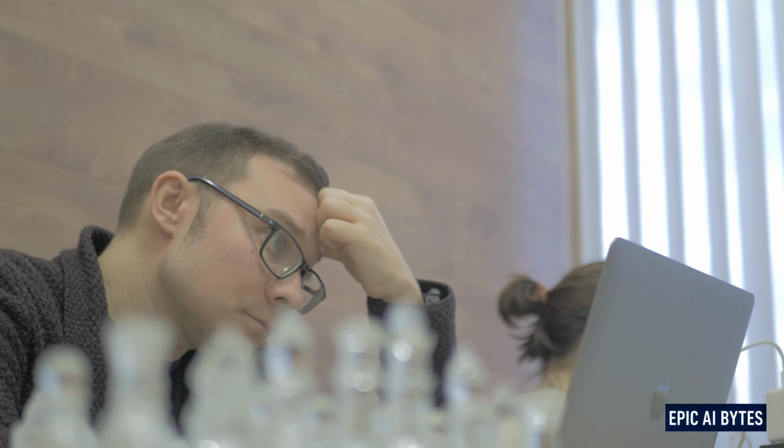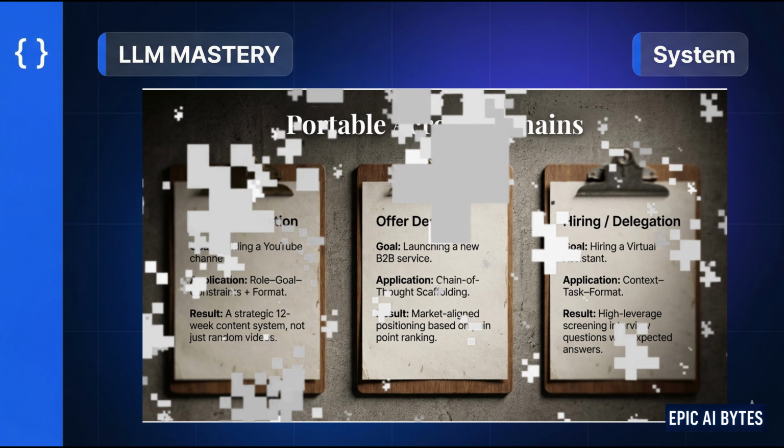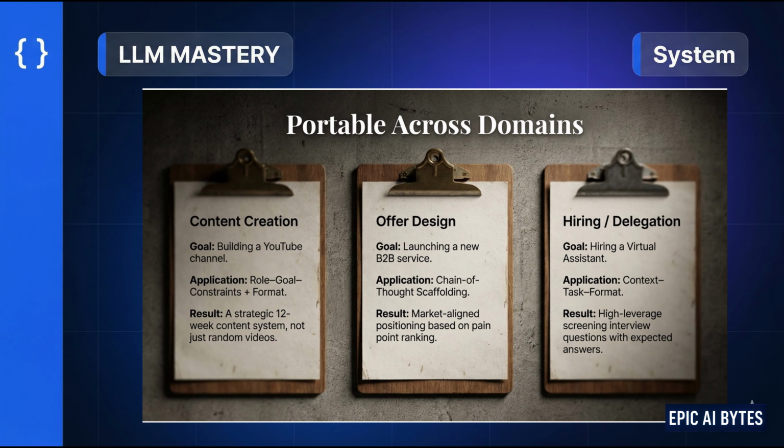Most people think they have a prompting problem. They don't. They have a thinking problem, because when your instructions are unclear, the model doesn't fail. It fills in the gaps, and when it fills in the gaps, it guesses. So if your outputs feel inconsistent, generic, or unreliable, it's not randomness, it's structure. And once you fix the structure, everything changes.